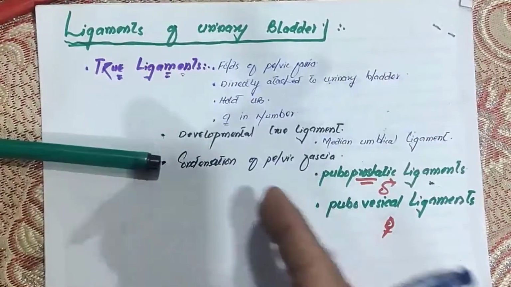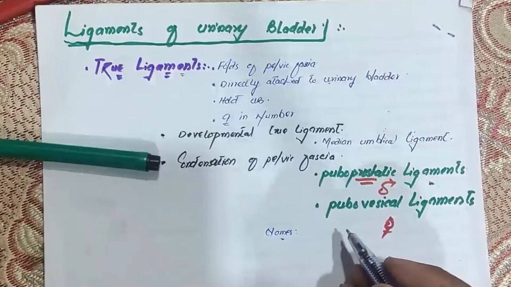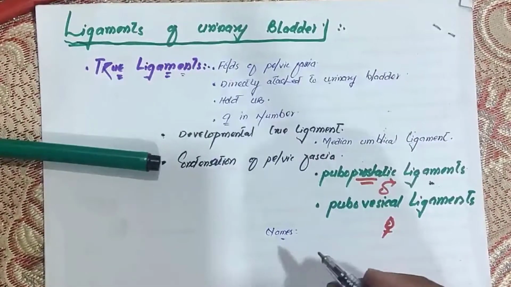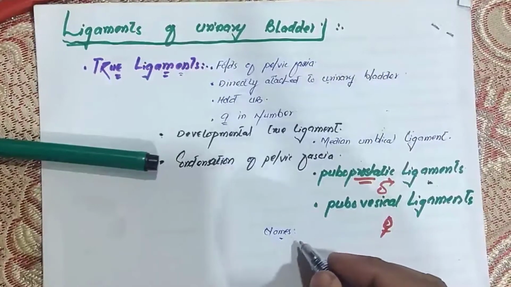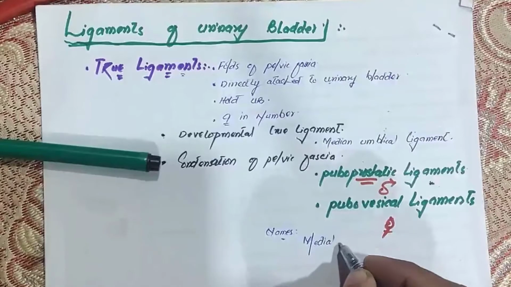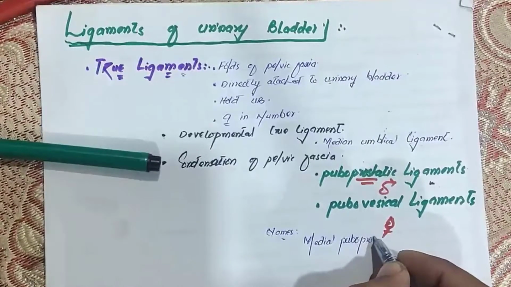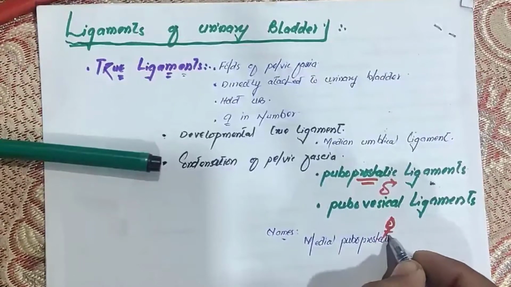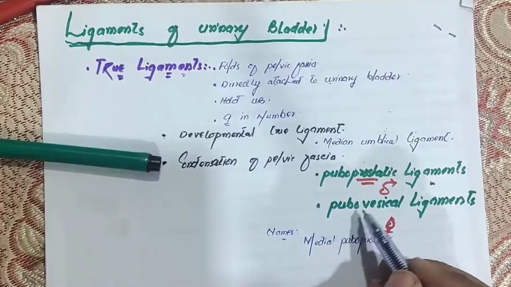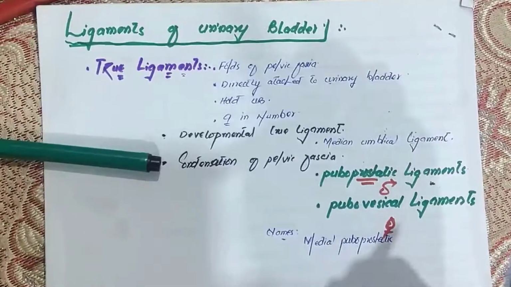The names of these condensations of pelvic fascia, or puboprostatic ligaments, are the medial puboprostatic ligament. Let me write it here: medial puboprostatic. Right? In case of female, they are called medial pubovesical. Medial pubovesical, right? You have to write that.